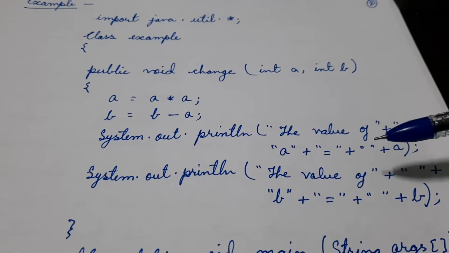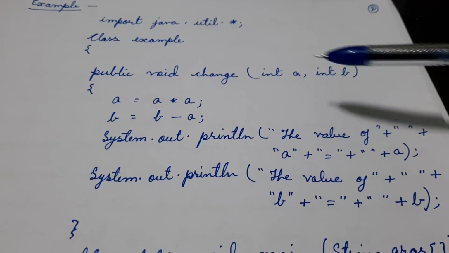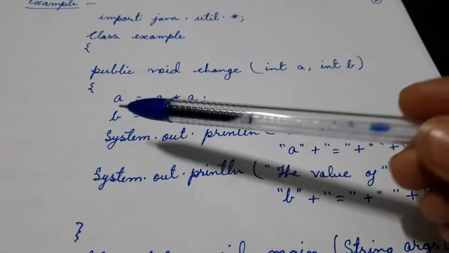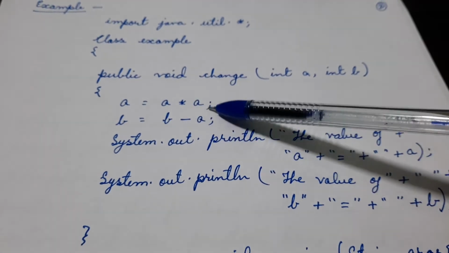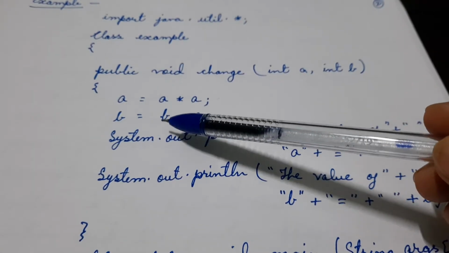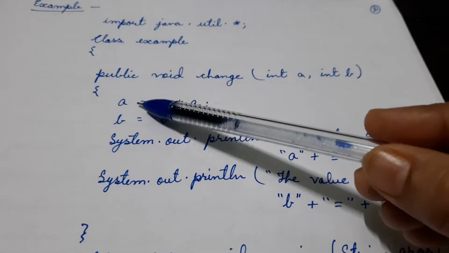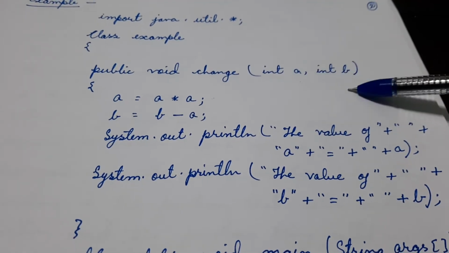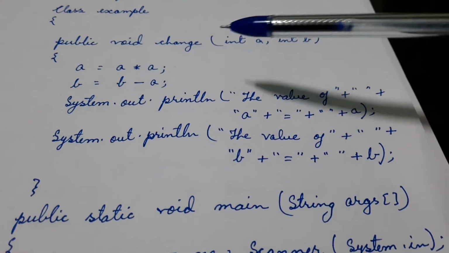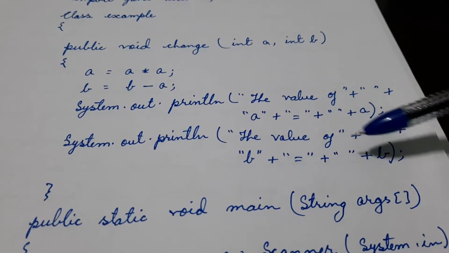So for this program, my formal parameters are a and b. Inside the function, a is multiplied by itself, so a = a * a, and then b = b - a. So we see there is a change of value in a and b. Then we are printing the value of a and the value of b.